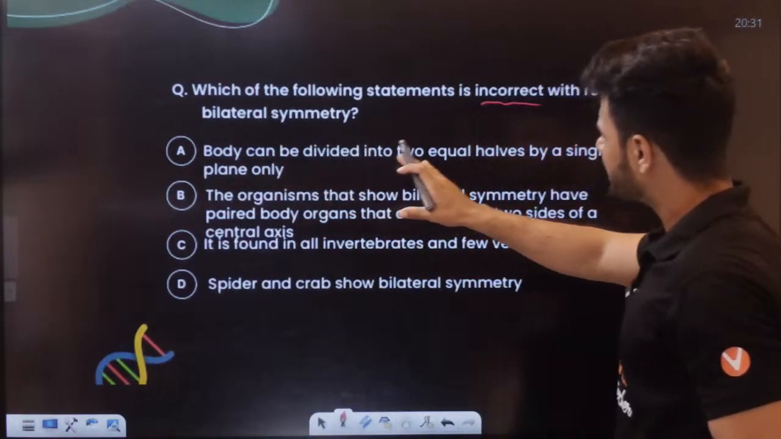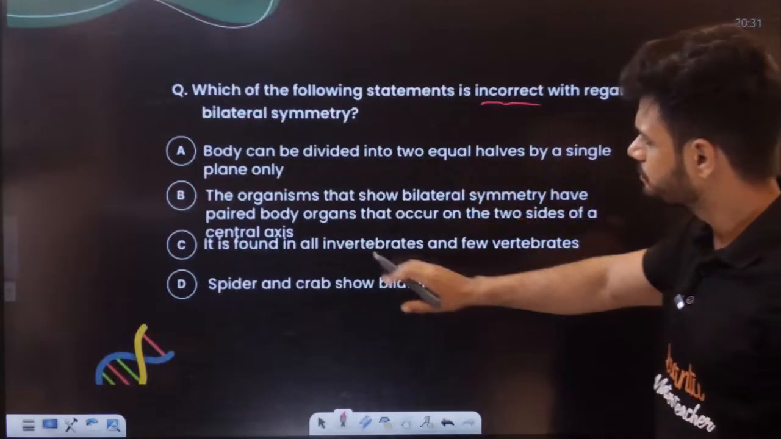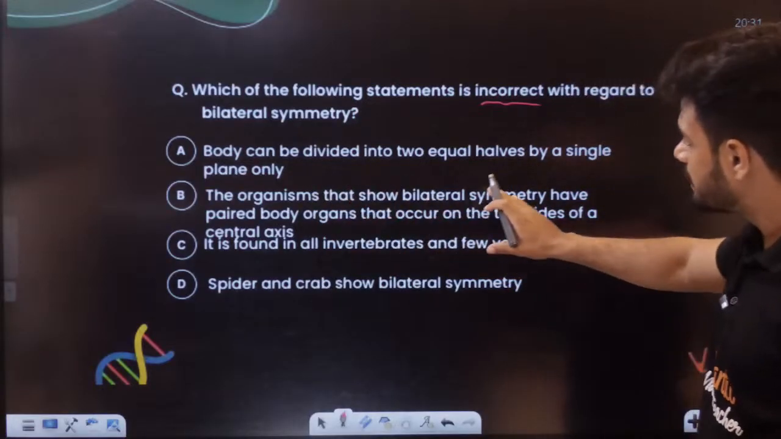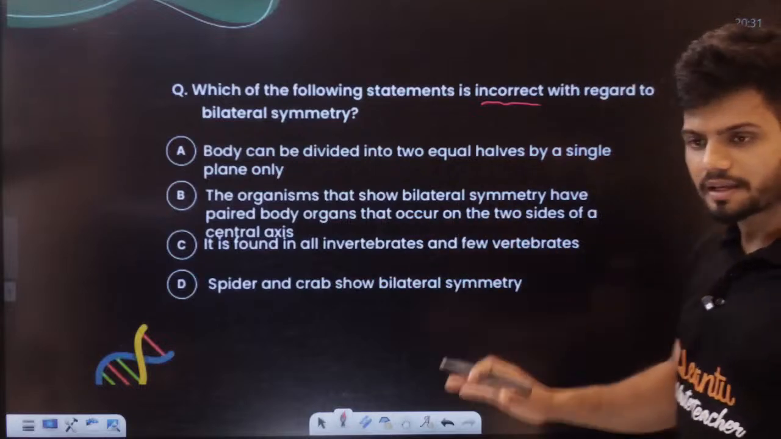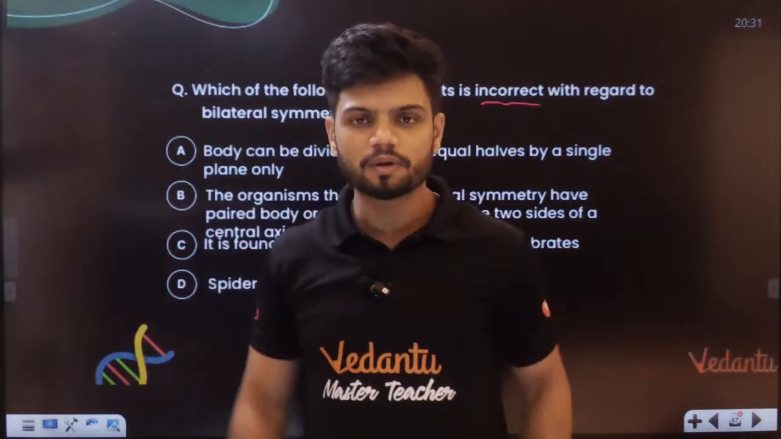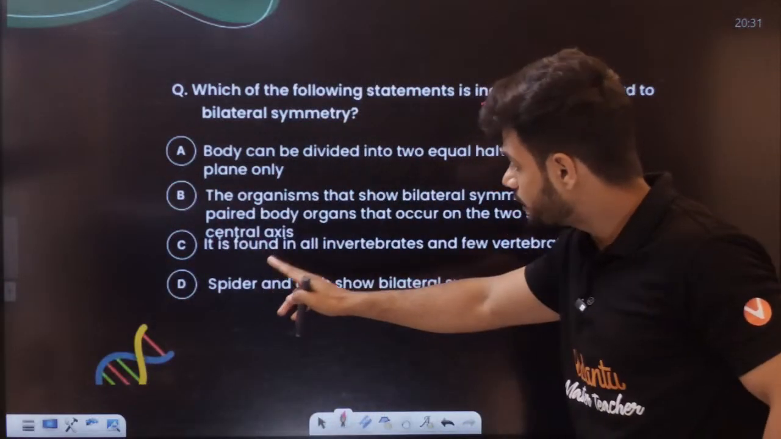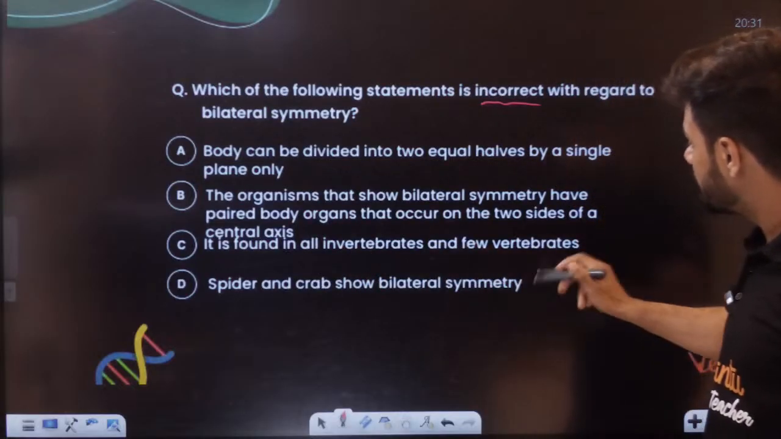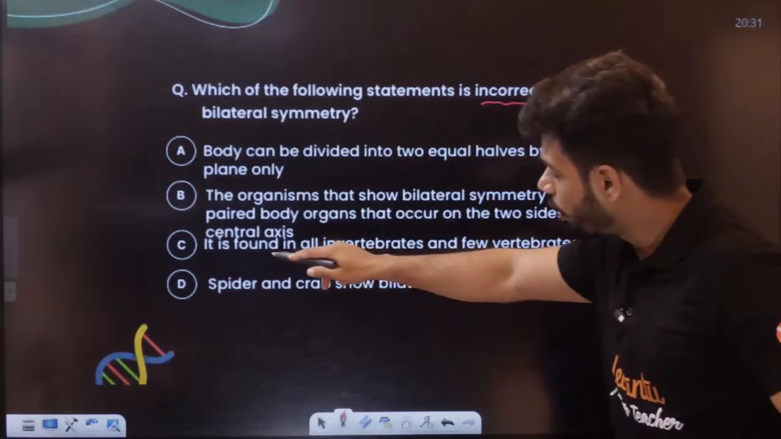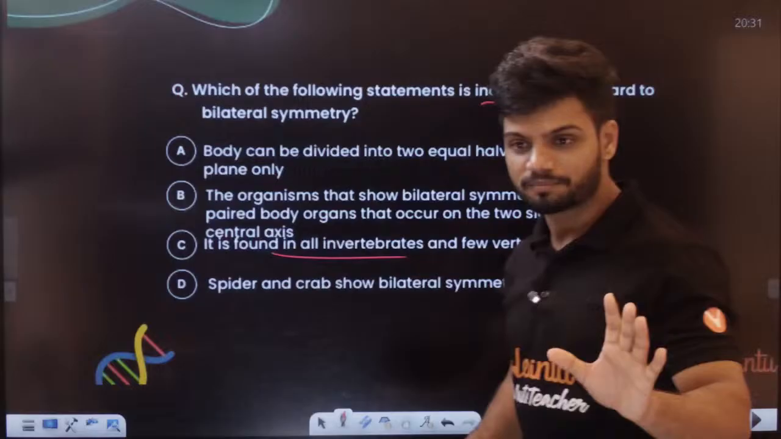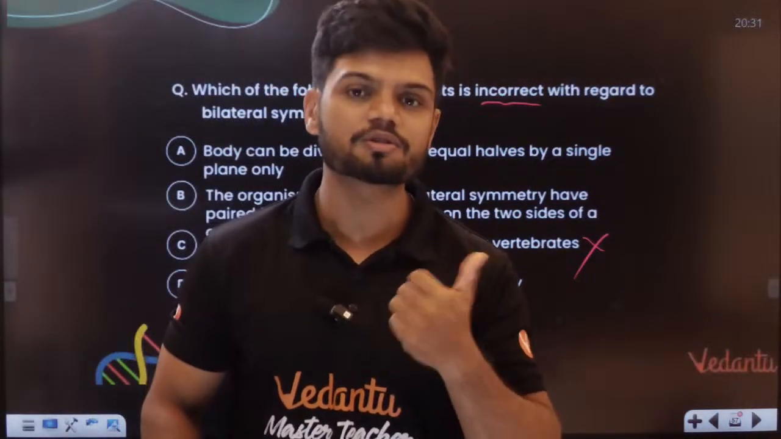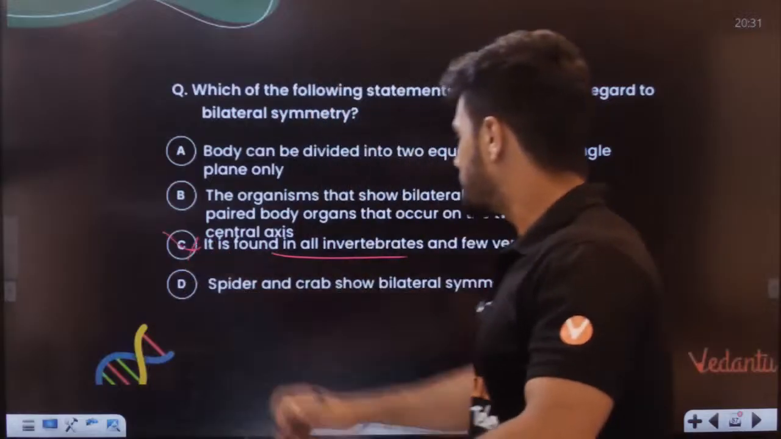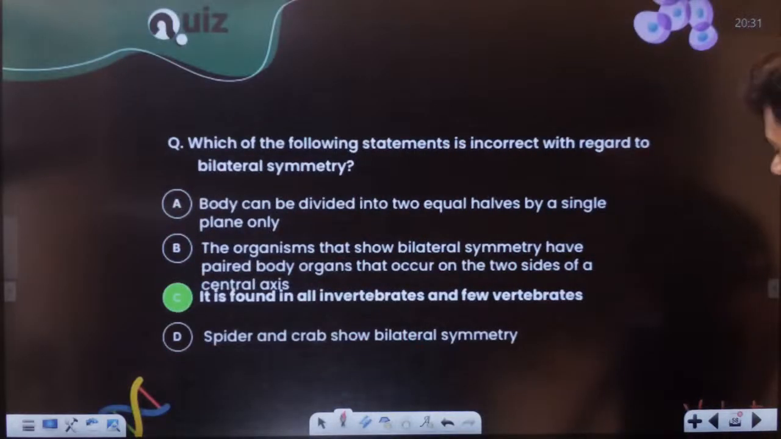A body can be divided into two equal halves. Okay, this is correct. Organisms that show bilateral symmetry have paired body organs that occur on two sides. Yes, two hands, two legs. It is found in all invertebrates and few vertebrates. No, students. All invertebrates are not bilaterally symmetrical. Radially symmetrical ones are also present. This is a wrong statement, students.